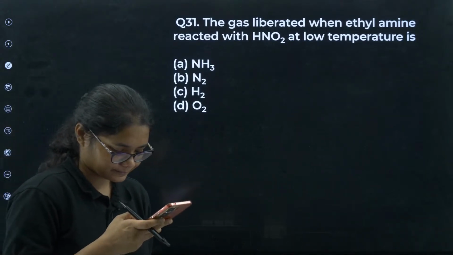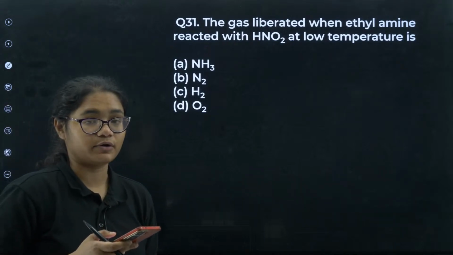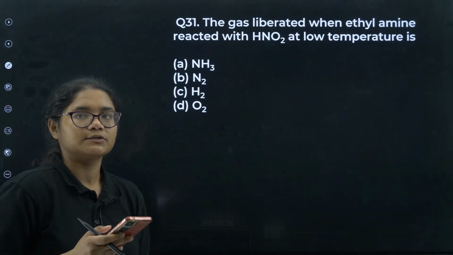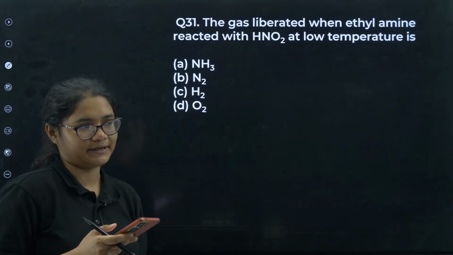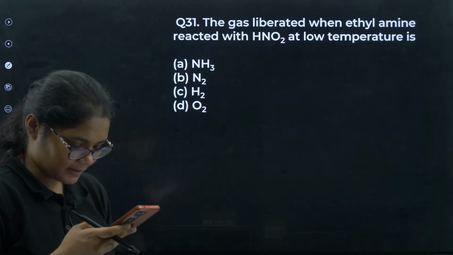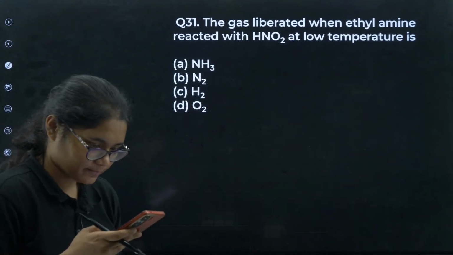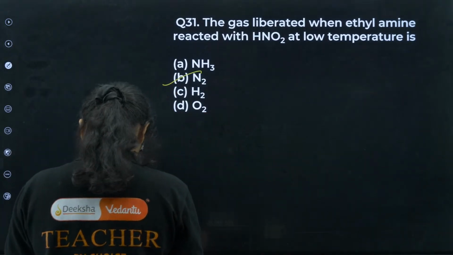Okay, Pradeep, but yes, your point is also correct. It is asking which of the following will not precipitate. So primary will get soluble, secondary will form precipitate, tertiary will not react at all. Okay, fine Pradeep, I will check it once again. Okay, 31 is B, correct answer, option number B, that is N2 gas.